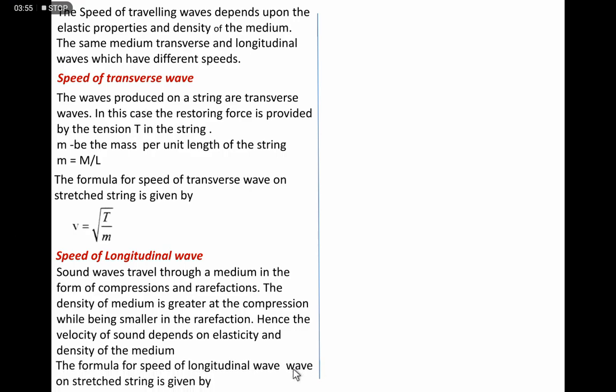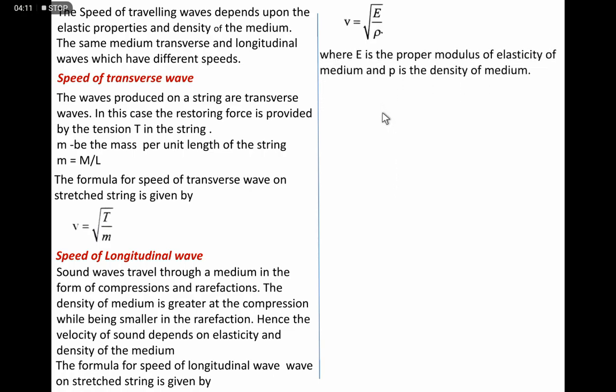Here, the formula for the speed of the longitudinal wave is V is equal to square root E by rho. E is the elasticity or modulus of elasticity of the medium, and rho, here rho has to be considered instead of P. Rho is the density of the medium.